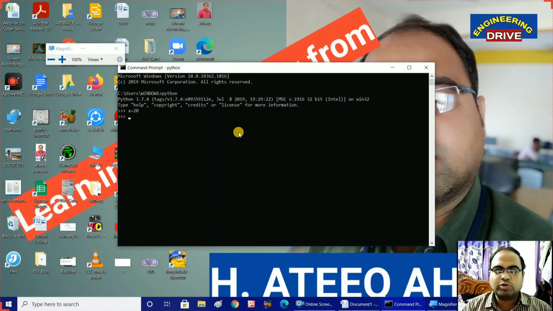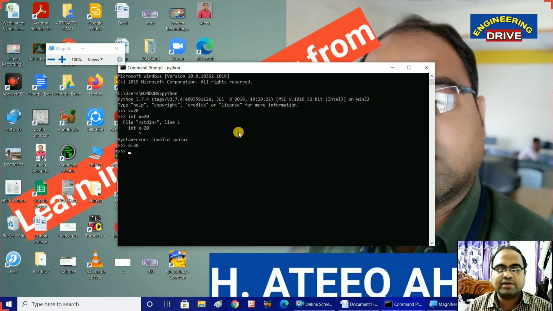Now you people can ask me one question: sir, where is the data type, sir? You have not mentioned int, float and char. My dear students, in Python there is no need to specify the data type. Otherwise you will get an error. For example, if some students use the old practice, like int x is equal to 20, see here, immediately you got an error that it belongs to a file stdin. So don't use that. Simply type x is equal to and give the value. That's all, and press the enter button. So the value 30 will be assigned to the x variable now.